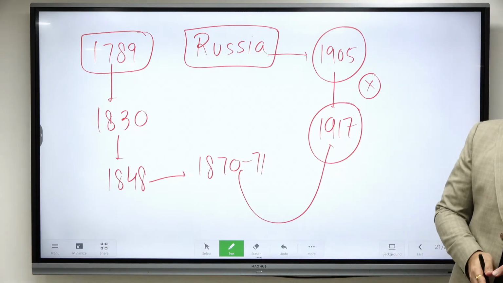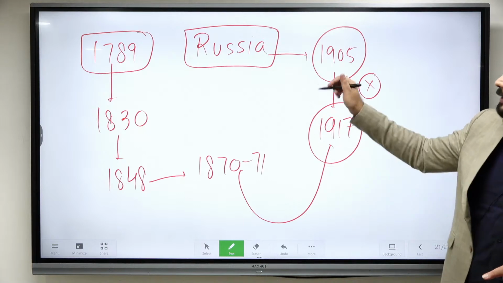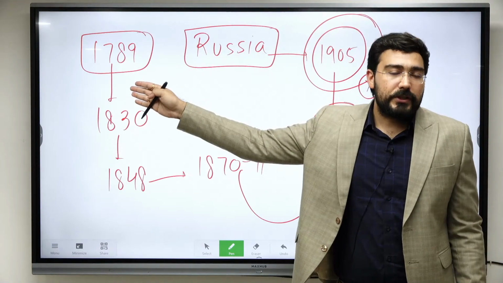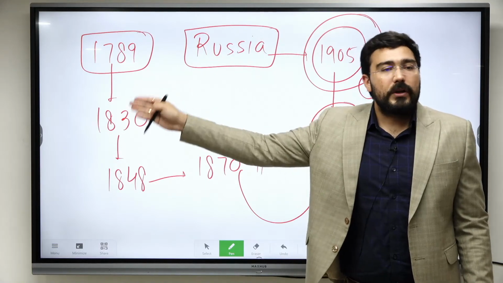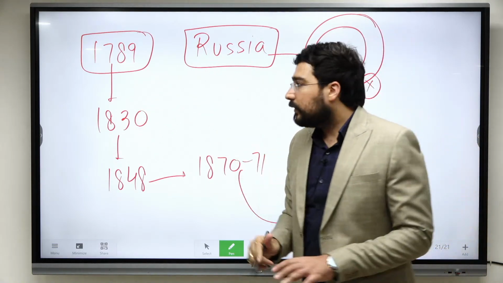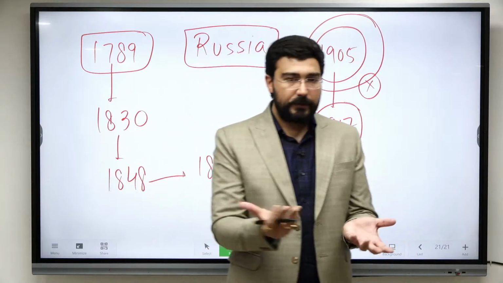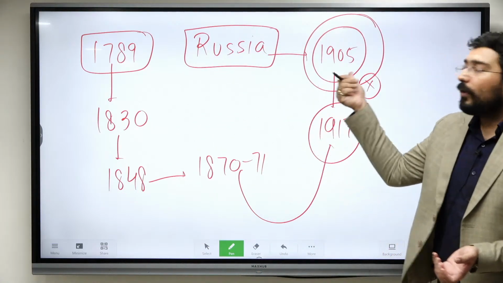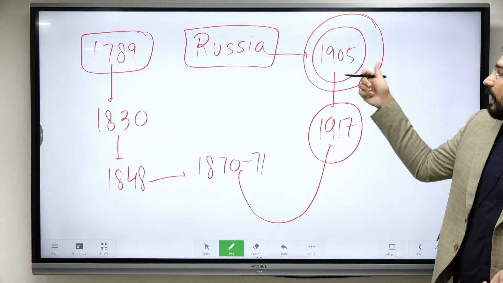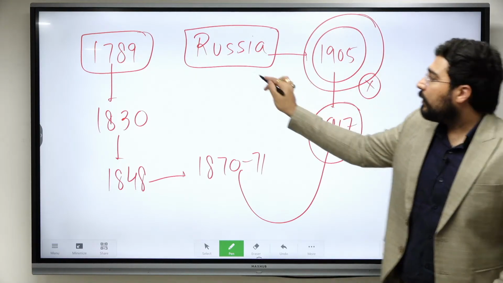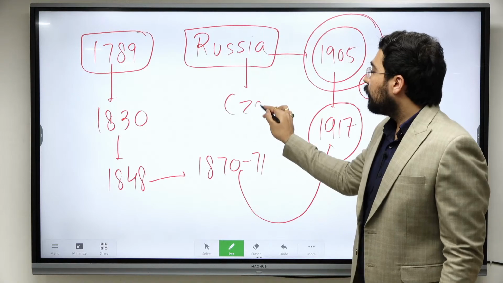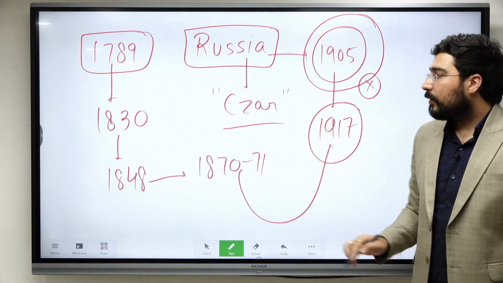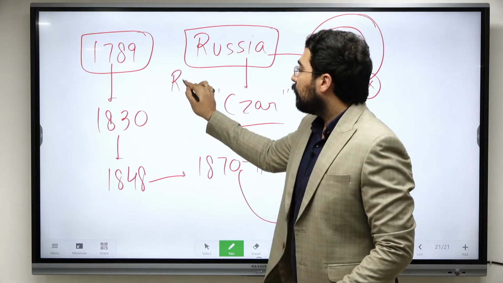Okay, so it is often said that this Russian revolution was the logical outcome of the chain of events which starts with French Revolution, because the whole of Europe was reshaped. Only country which was left outside the pale of the revolution was Russia, and this happened in 1905. At this point of time, okay, the people who were ruling over Russia were known as Tsar. है ना, and the name of the dynasty was Romanov dynasty.